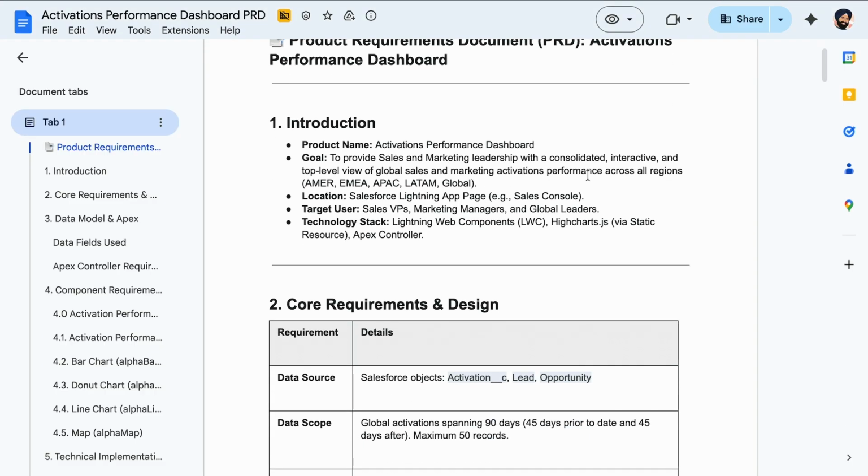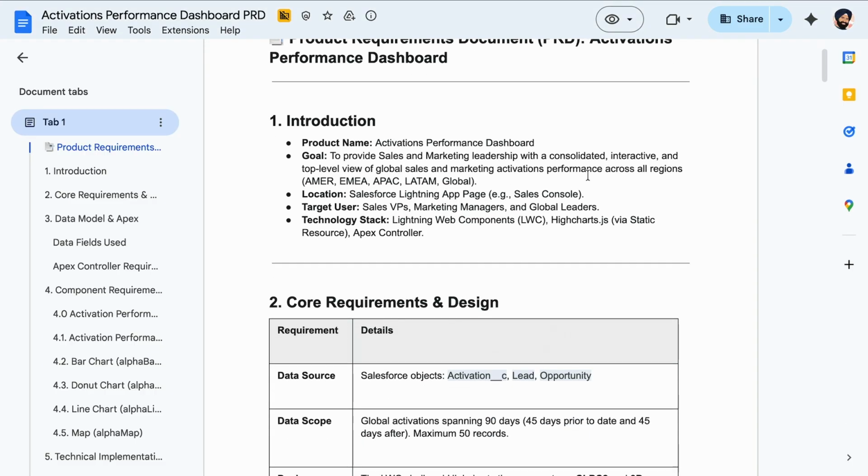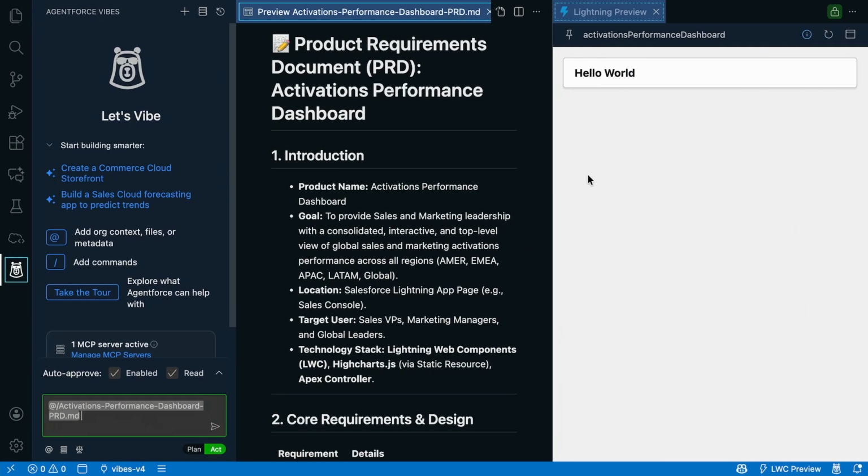We've defined the various core metrics we want to track, the data sources, the design elements, basically guidelines that we should be using when building this application. But instead of writing my first line of code, I'm going to provide this PRD to Agentforce. And so here we are in Agentforce, the full-featured IDE, where on the far left, we have our friend Agentforce as my coding partner.